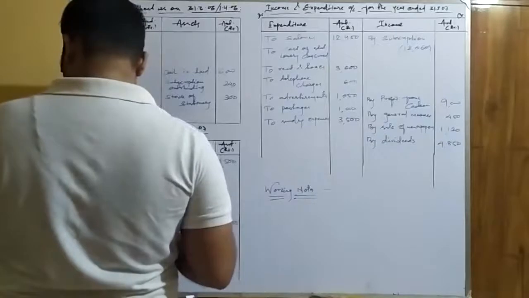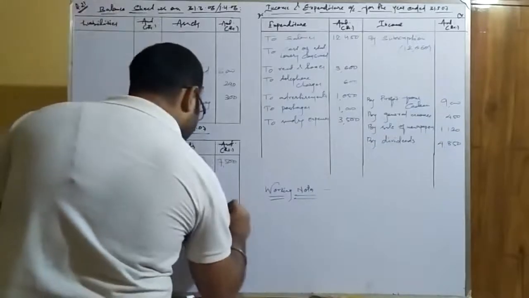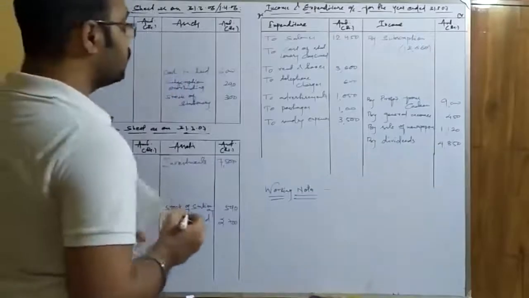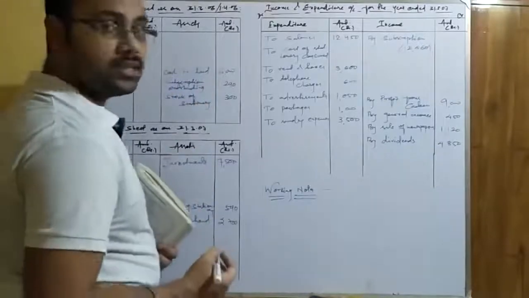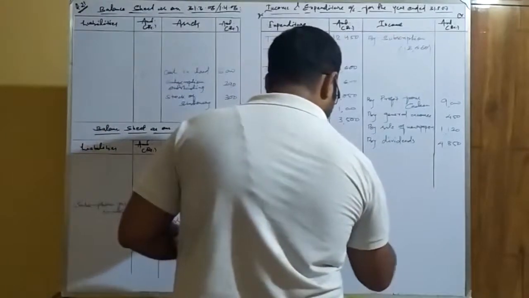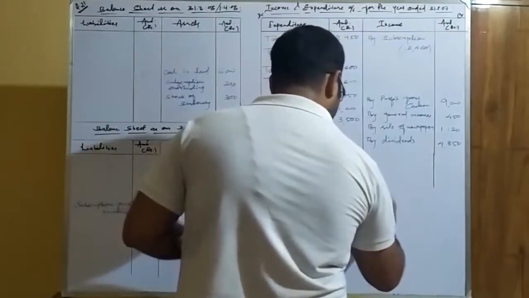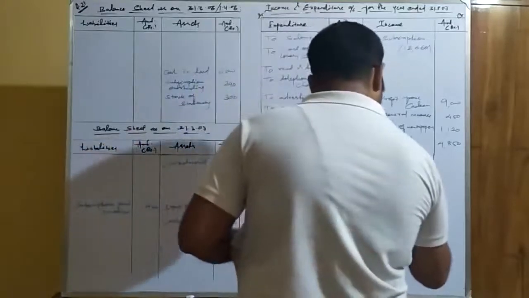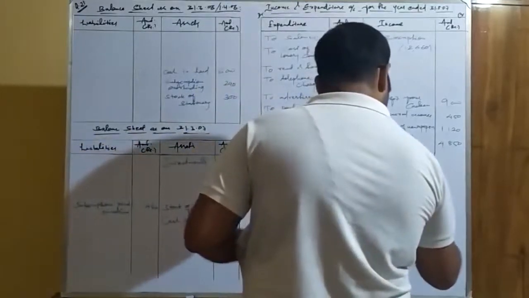The closing stock of stationery given in the question is 540. Now we have to make an adjustment for this. We have to calculate the cost of stationery consumed. So this is the first working note that we are doing here, calculation of stationery consumed.